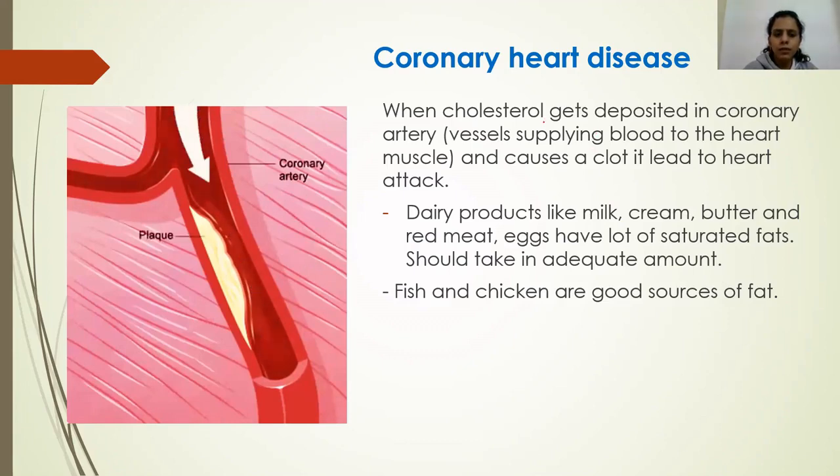Now when we consume excess fat, animal fat especially, this cholesterol gets deposited in the artery. As you can see here in the picture, we have this cholesterol deposition in the artery. This yellow colored part is the cholesterol deposition. Initially it is called plaque, because there is a little space left and blood is passing through this space.